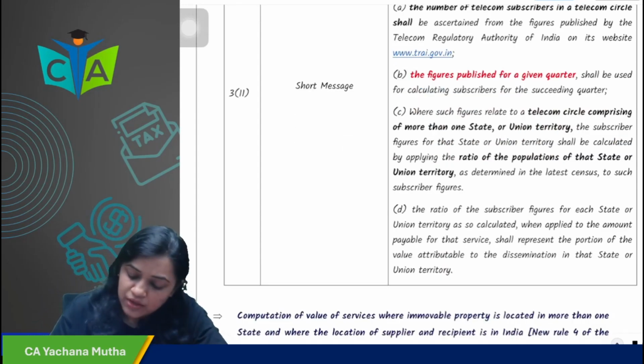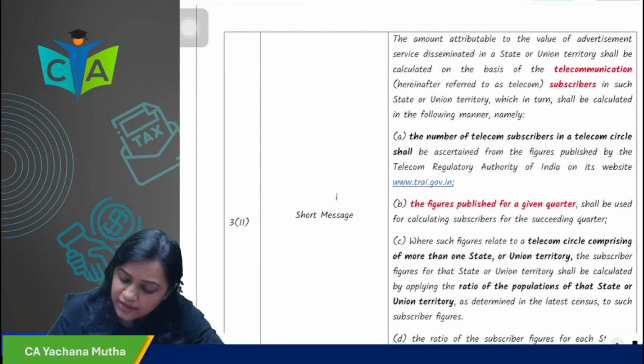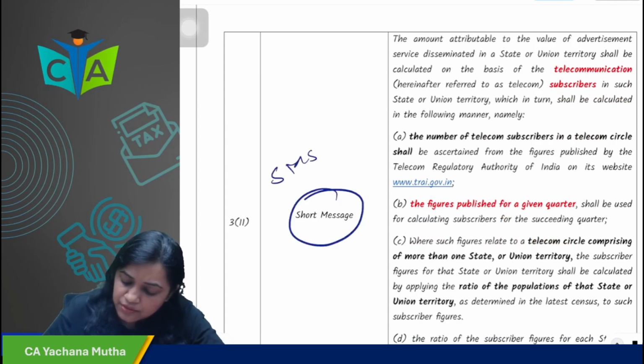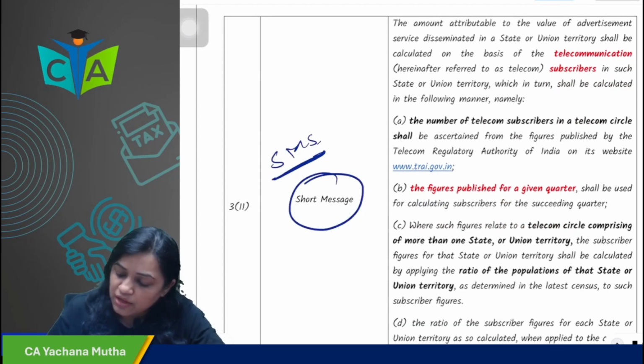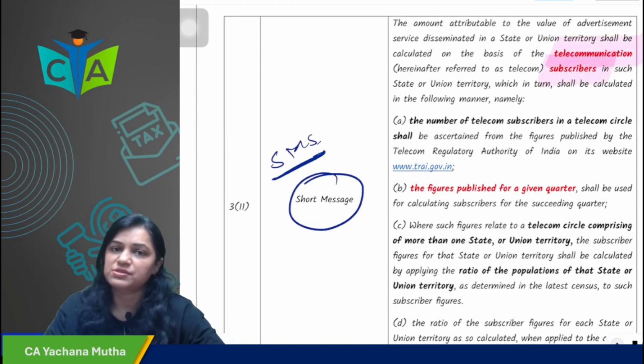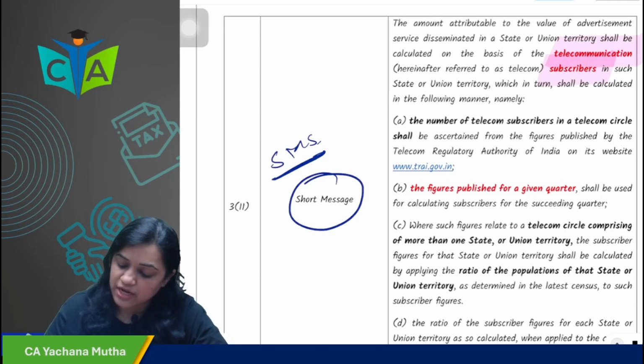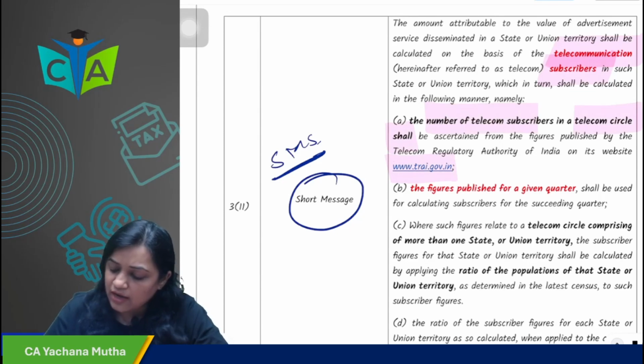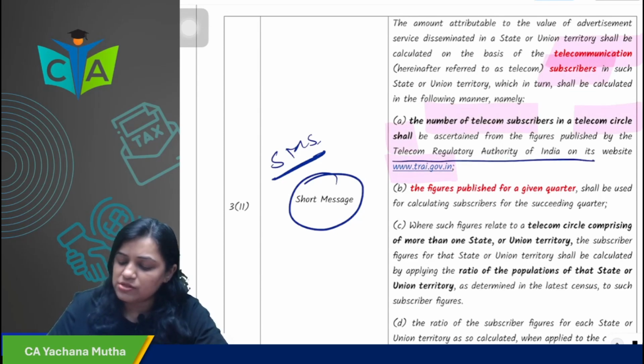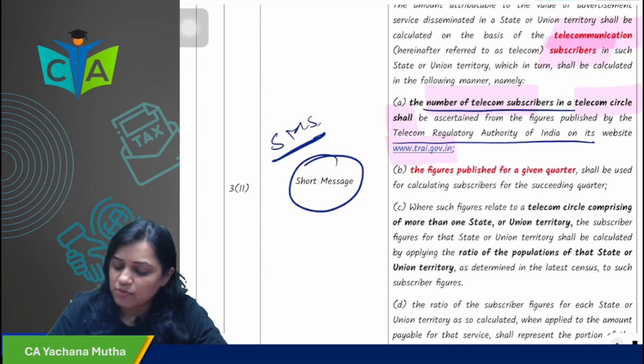Now, next, regarding SMS. Regarding SMS, how will you find out? It will be on the basis of telecommunication subscribers. The number of telecom subscribers in a telecom circle, how will you ascertain? You will ascertain on the basis of Telecom Regulatory Authority of India, on the basis of the number of telecom subscribers.